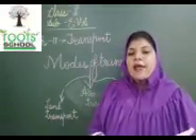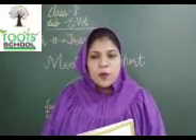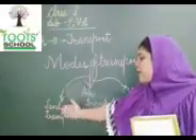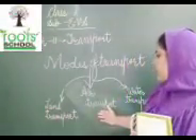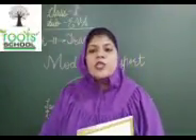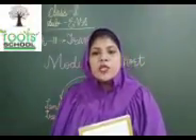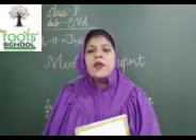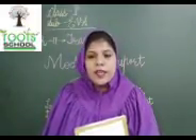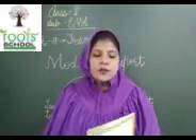I have already told you that there are three modes of transport. In this image, I have shown you land transport, air transport and water transport. The vehicles which move on land are called land transport. The vehicles which move on water are called water transport. And vehicles like aeroplanes, helicopters and rockets are known as air transport.